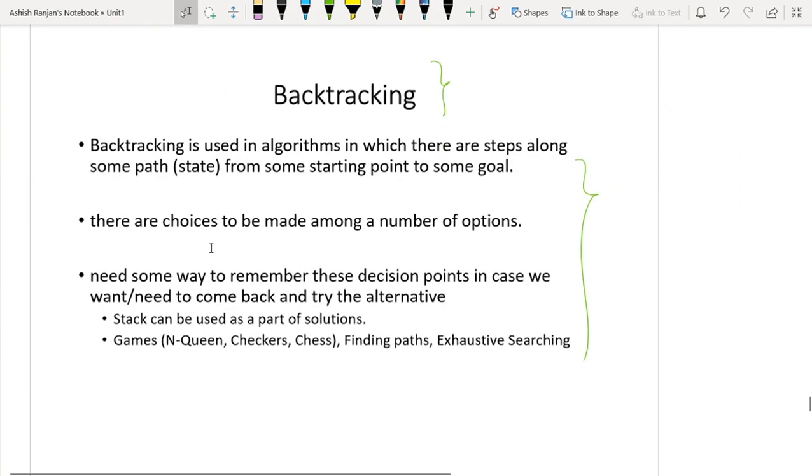Okay. So I will tell you later what the n-queen problem is, what chess is, what backtracking is. Okay, I will tell you later.